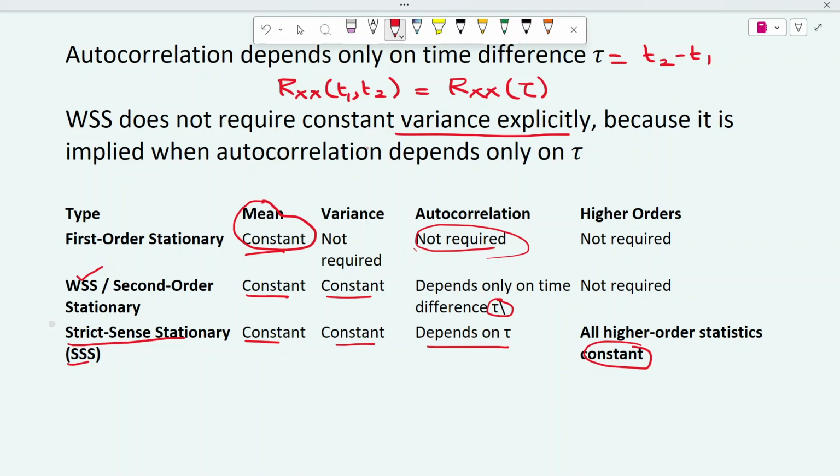So these are the things that we have seen in this video: what is stationarity, what is first order stationary random process, then second order stationary random process, then wide sense stationary random process, and finally strict sense stationary random process. I hope everyone is able to understand the difference between first order, second order, and strict sense stationary random process.